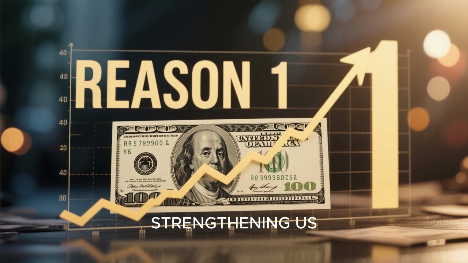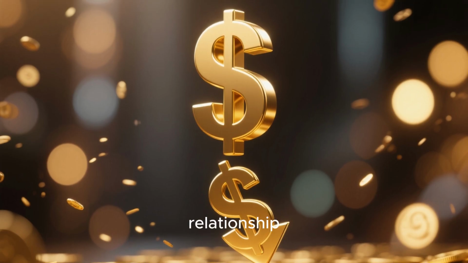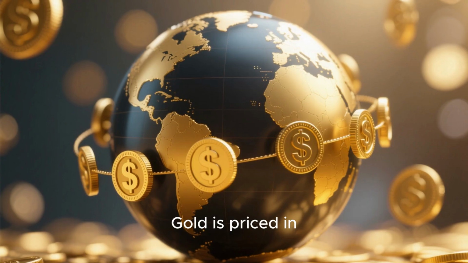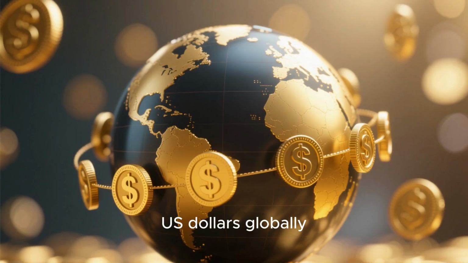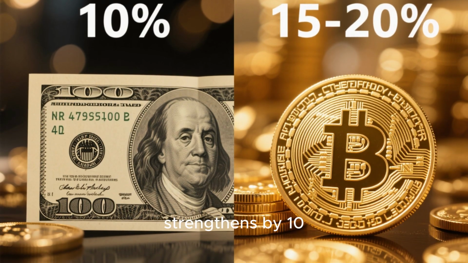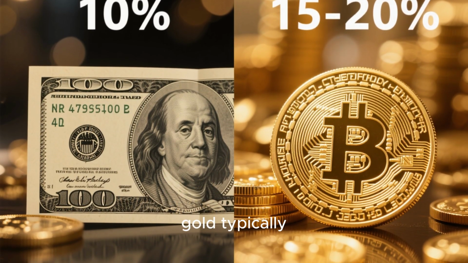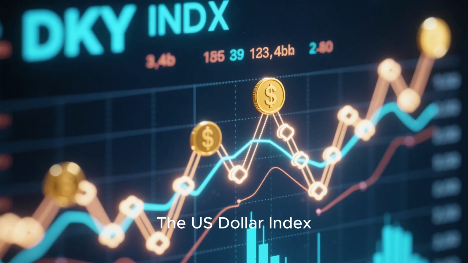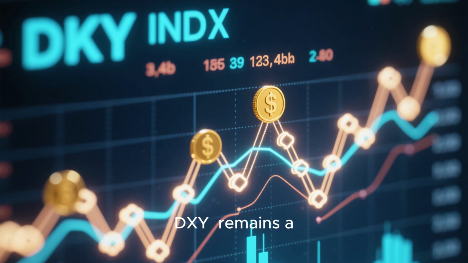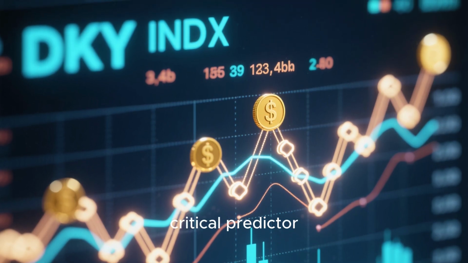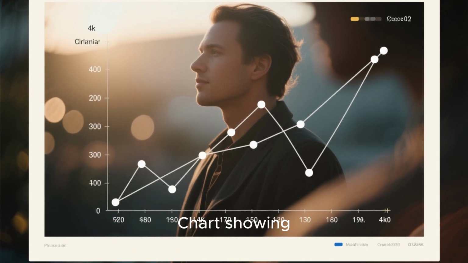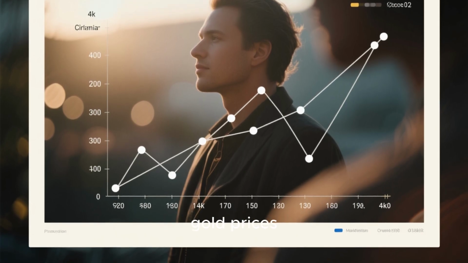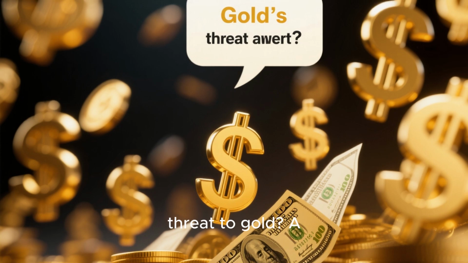Reason 1. Strengthening US dollar, the inverse relationship between dollar and gold. Statistically, gold is priced in US dollars globally. When the dollar strengthens by 10%, gold typically falls 15 to 20%. The US dollar index, DXY, remains a critical predictor. Visual suggestion: chart showing inverse correlation between DXY and gold prices, the first major threat to gold.